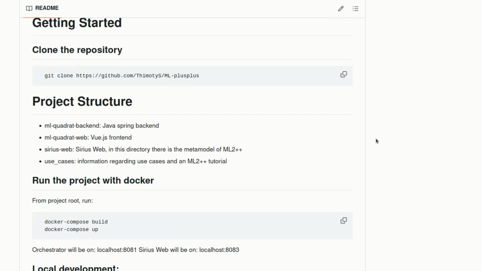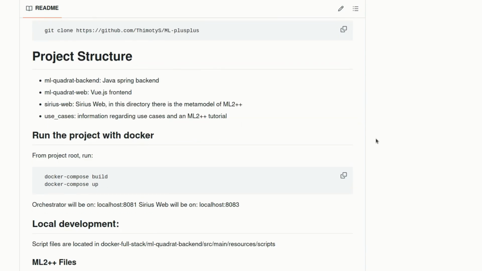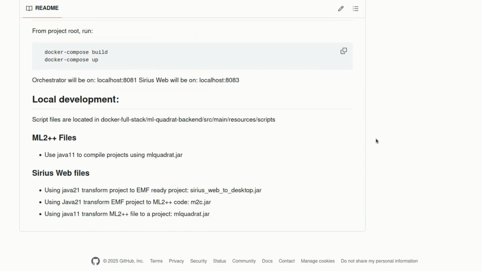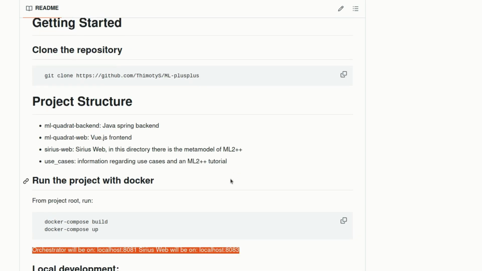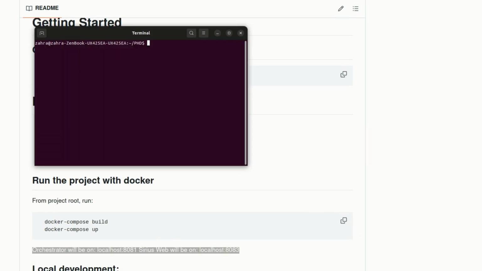Now I will switch to the README to show how to run Serious Web. I move to project setup instructions. I'm on the README getting started section. This part explains the project structure and how the services are organized.